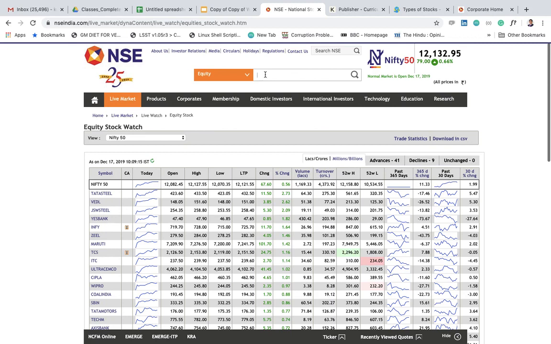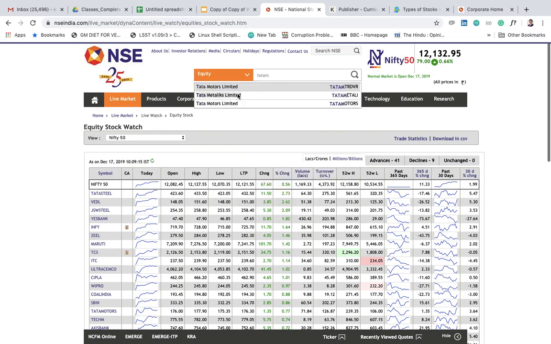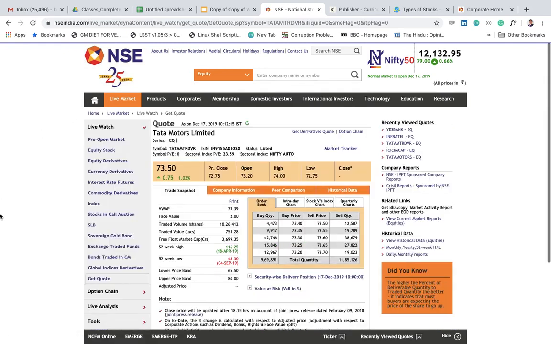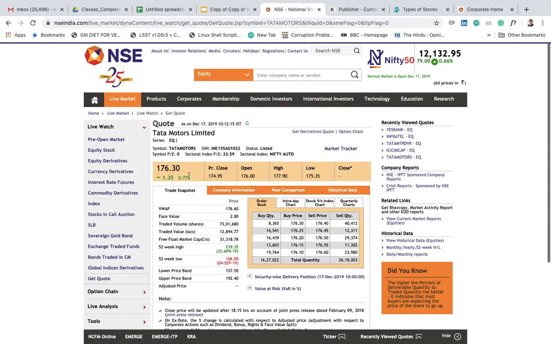Before explaining the exception, let me show you one company. Most of you would have heard about Tata Motors. If you see, Tata Motors has a DVR share. The Tata Motors DVR price is 73.5 rupees. Then you have a normal share as well. The Tata Motors normal share price is 176. Ideally, the price should be the same, but the DVR is at a discount right now. So this keeps happening between normal and DVR shares.